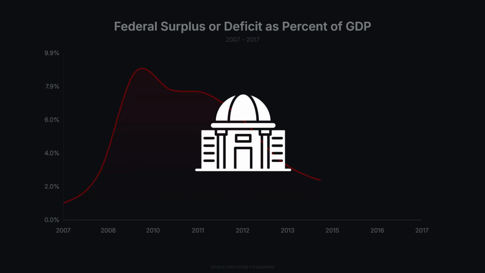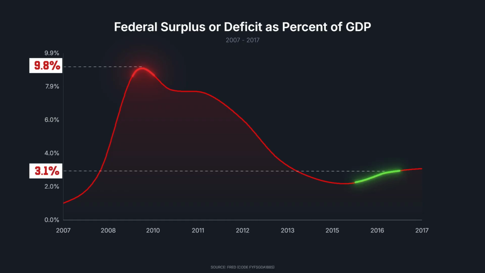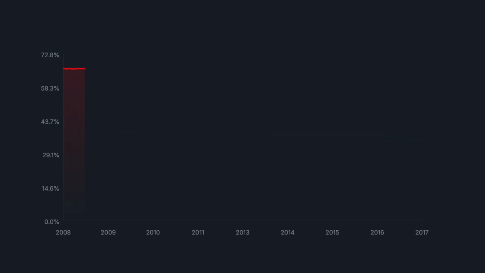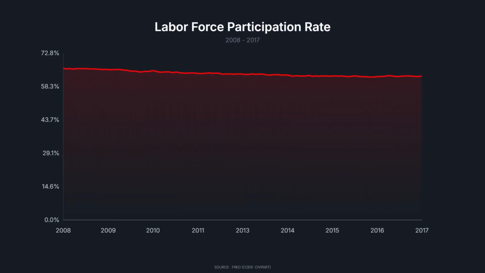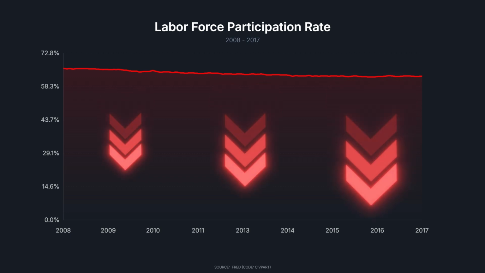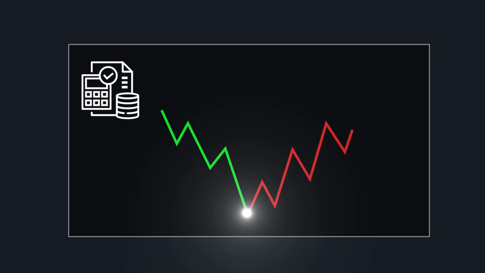Upon leaving the White House, Obama handed over a stable economy, with the federal deficit reduced from 9.8% of GDP in 2009 to 3.1% in 2016, and a record-breaking 75-month streak of job creation. However, the labor force participation rate fell significantly, indicating that many Americans have given up looking for work or have retired early. The management stands out for its effectiveness in crisis management, reversing a systemic financial collapse.